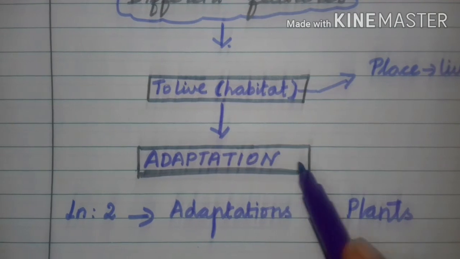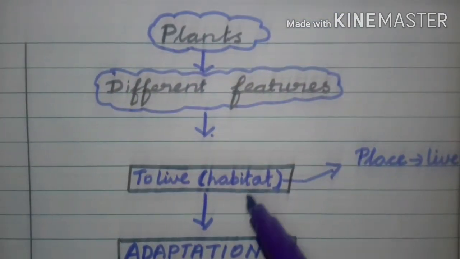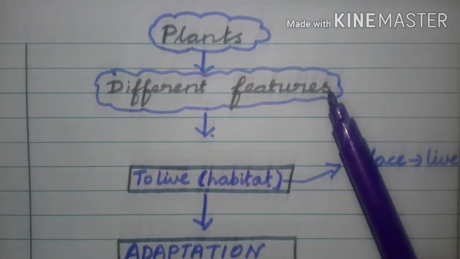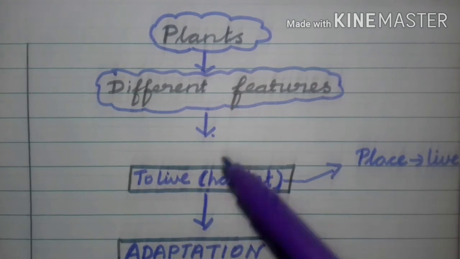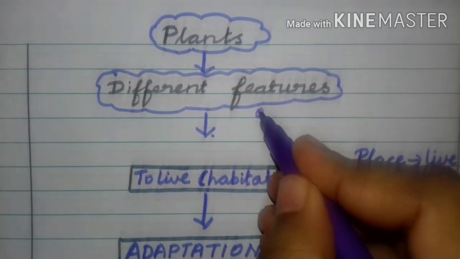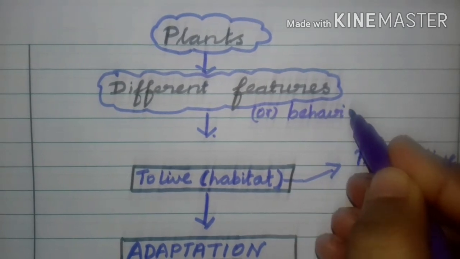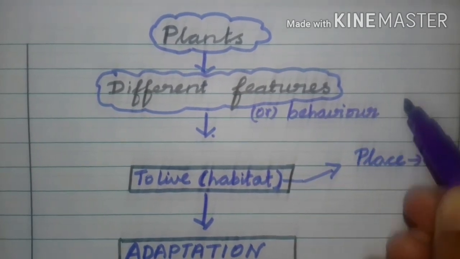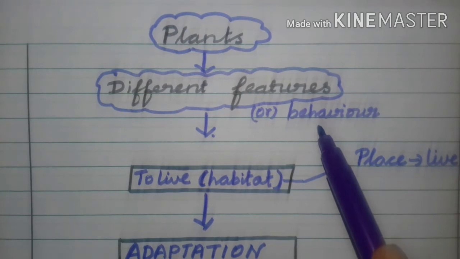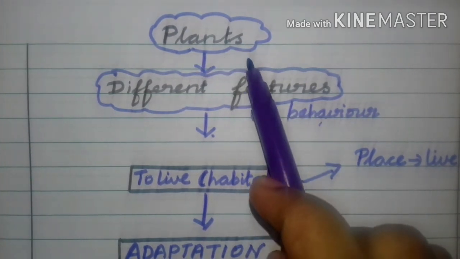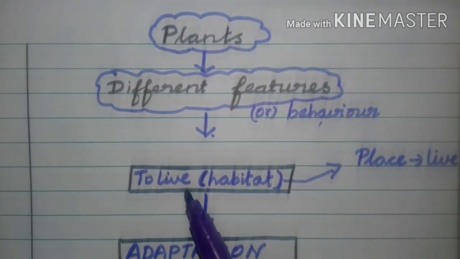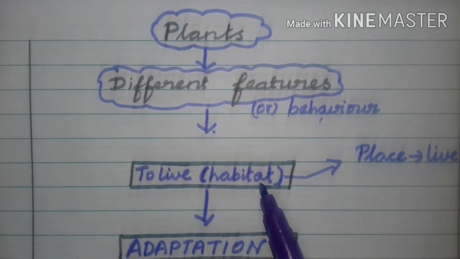What is adaptation? The different features or behavior in plants or animals which help them to live in their habitat.